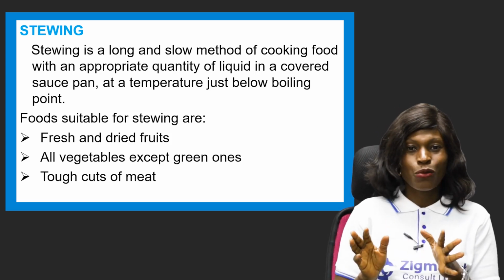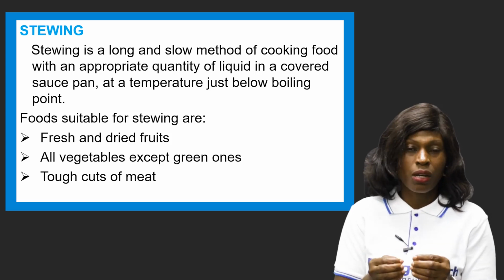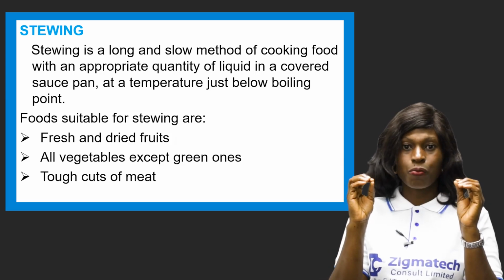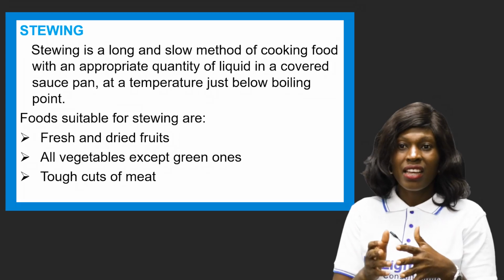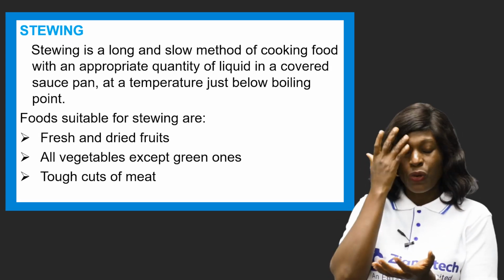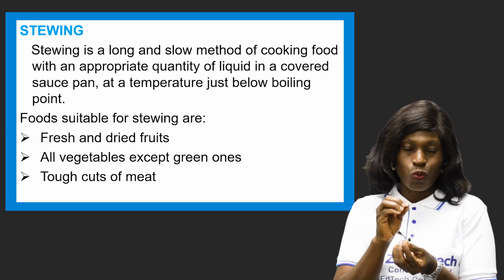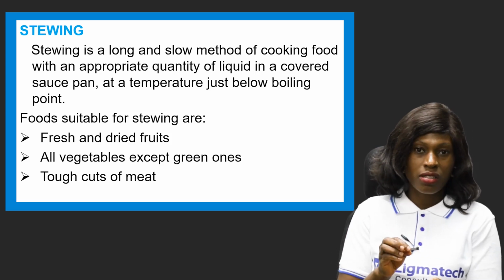This method is very reliable, but it has to do with immersion in water. But at this point, it's not at the boiling stage, as with boiling, when it has to be at 100 degrees Celsius. Here, the liquid is put in a little quantity, and then it cooks at a certain temperature, below boiling point, not above.